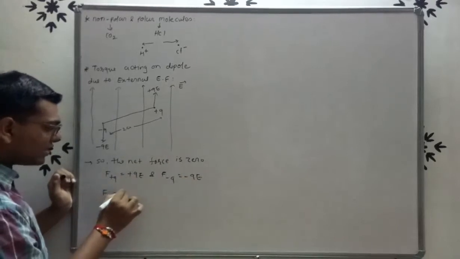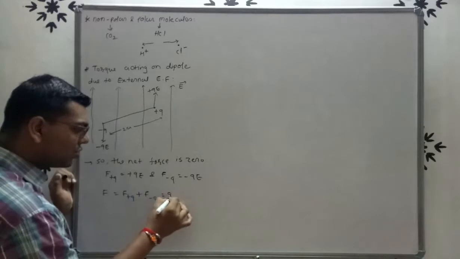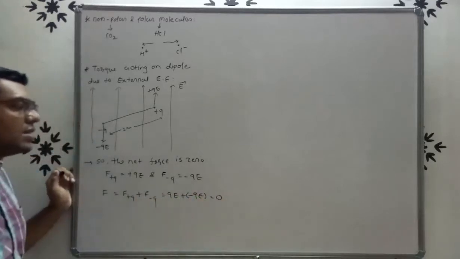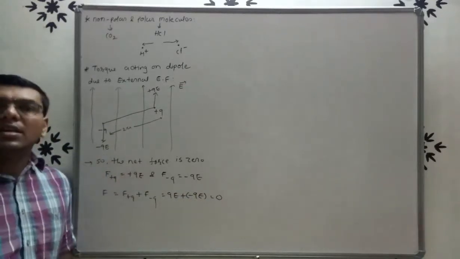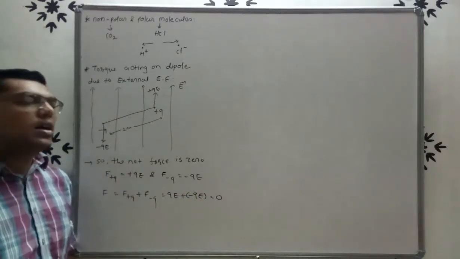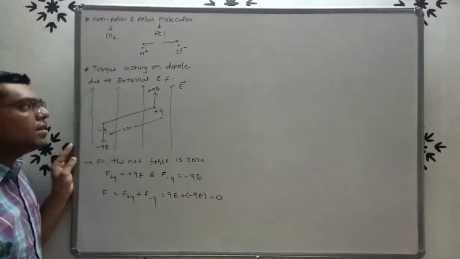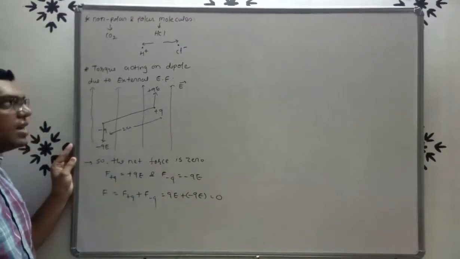So the total force F is equal to F plus q plus F minus q, so qE plus minus qE. So the total force is 0. So the net force is 0. Now here, see friends, the direction of force is opposite.